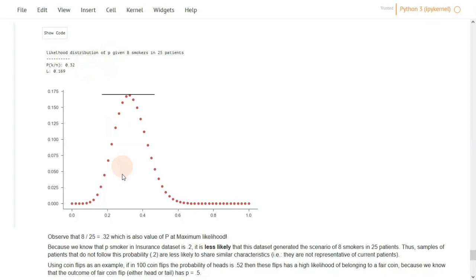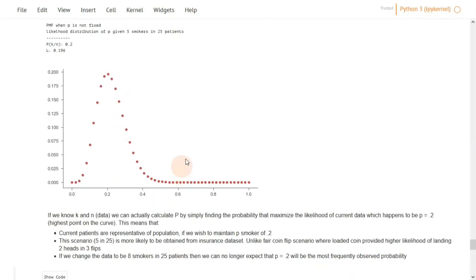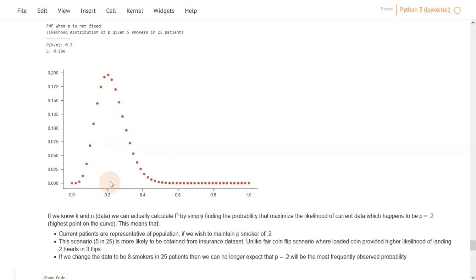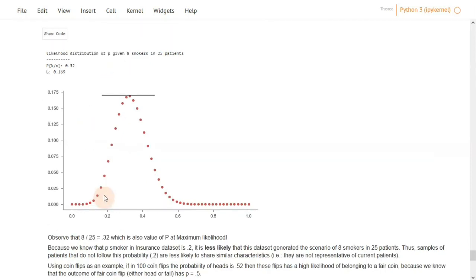And this tells us something about the scenario we are dealing with, which is it's not likely that 8 customers in 25 actually belong to our original insurance dataset, because we know that the probability of smokers in our dataset is 0.2. So this shift in distribution between our dataset and the scenario we are dealing with here, the 8 from 25, means that this scenario is not likely to have come from our insurance dataset. I hope that it makes sense.